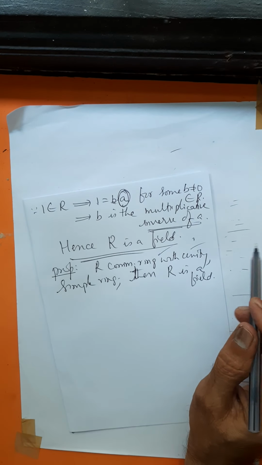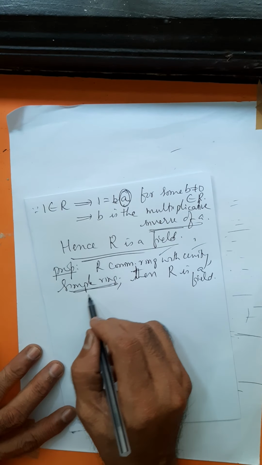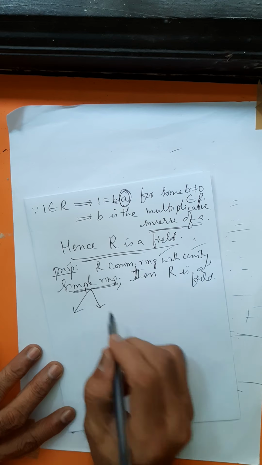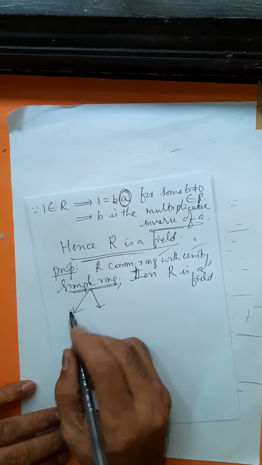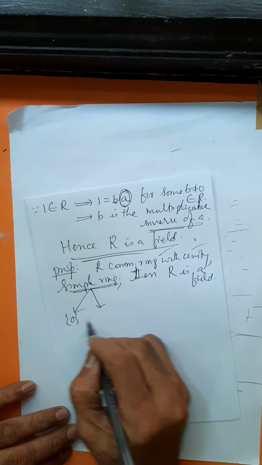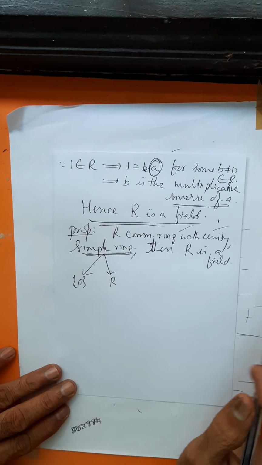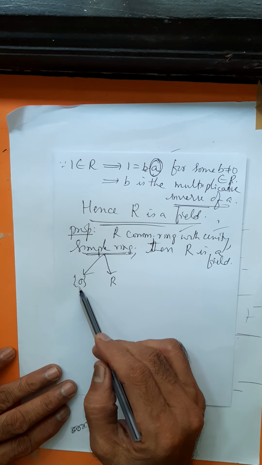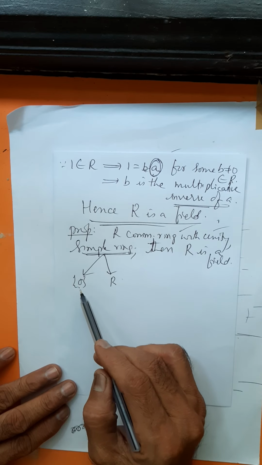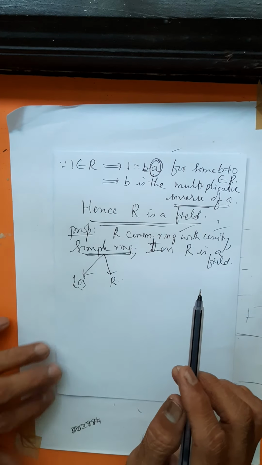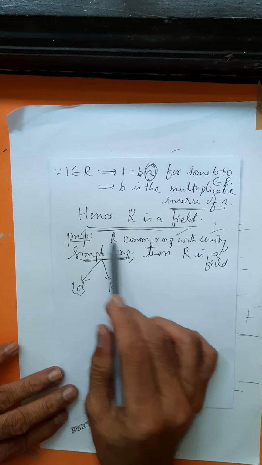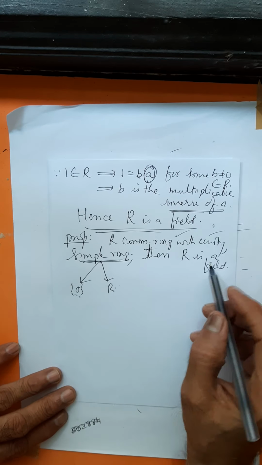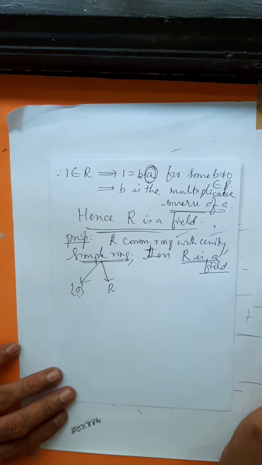R is a commutative ring with unity. A simple ring means it has only two ideals, that is the improper ideals, the ideals generated by 0 and R. There is no proper ideal for a simple ring, in which case you have to prove that R is a field.